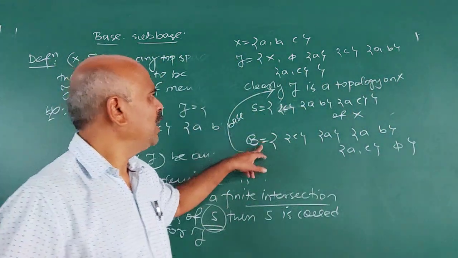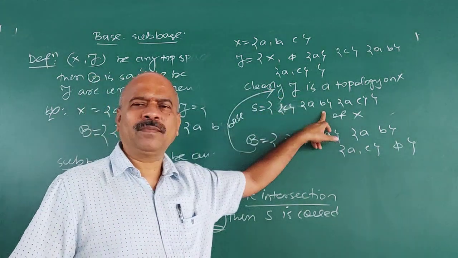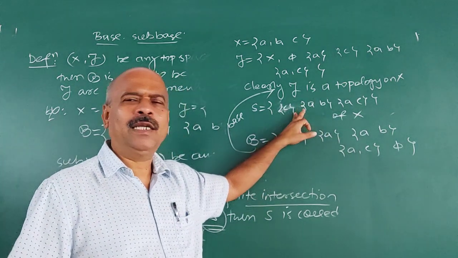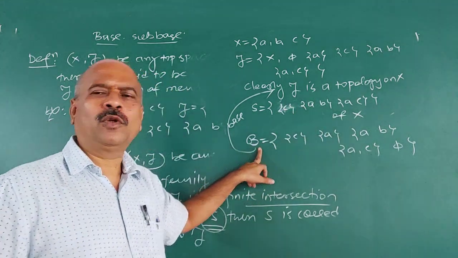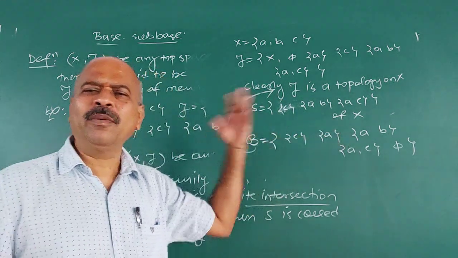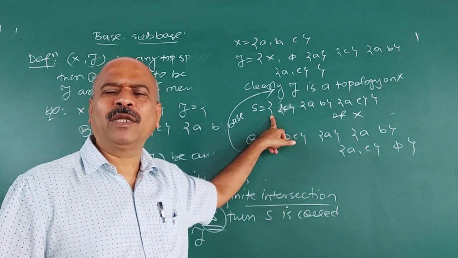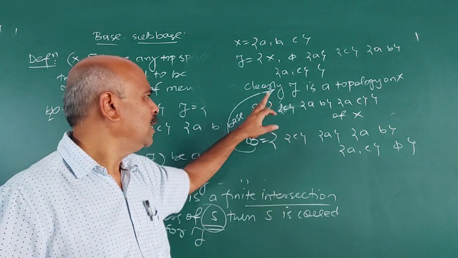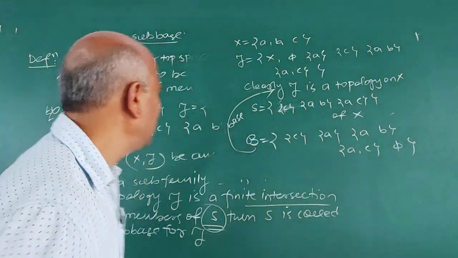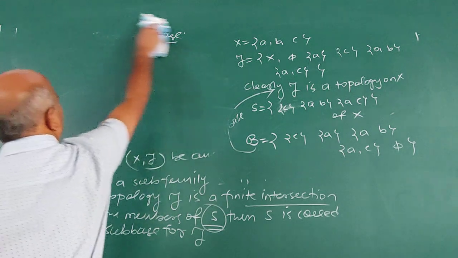Therefore, B is a base for 2, and S is another subfamily such that this base is a finite intersection of members of S. Therefore, S is called subbase for this topology 2. This is the definition of base and subbase.